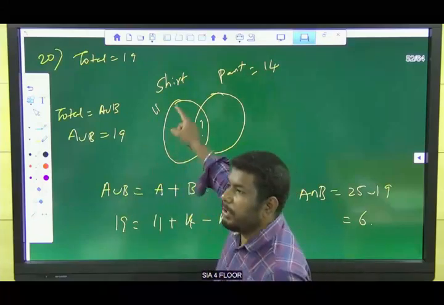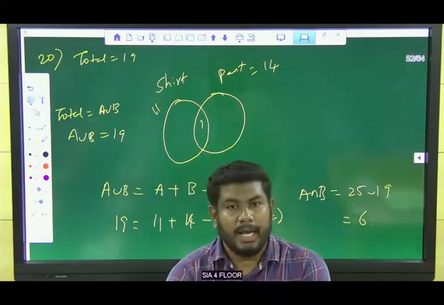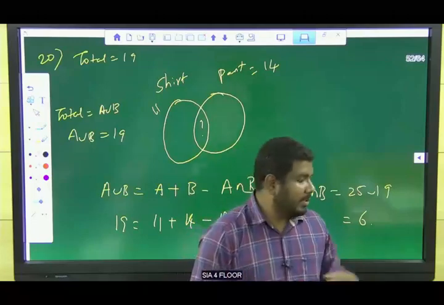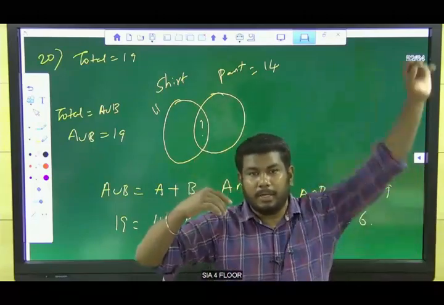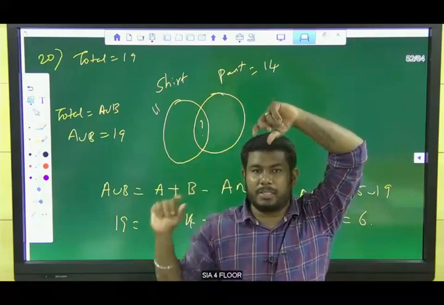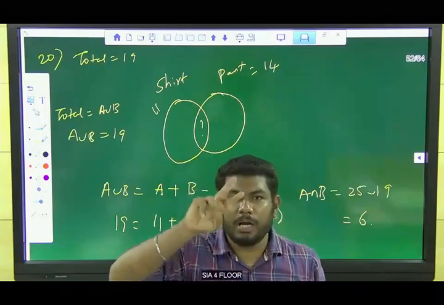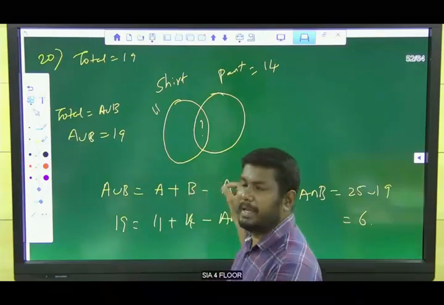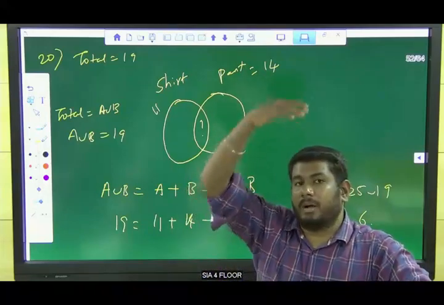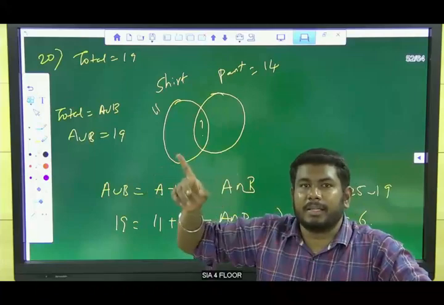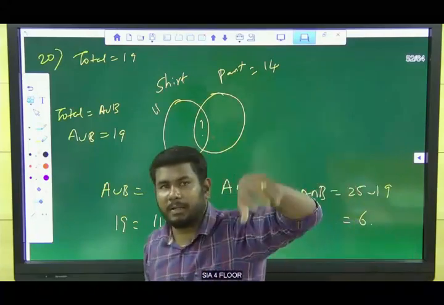I already told you, set theory is one of the easiest among the easiest. See the third question, we have solved the 19th question, right? Based on that one diagram we have 19 sub-questions. But they don't ask all 19 questions. They will ask only 2 or 3 questions based on the complete diagram.